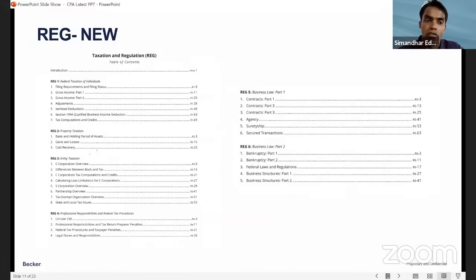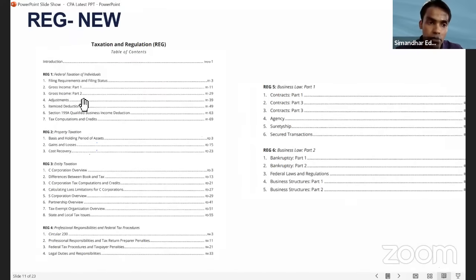Now see the content of REG, guys. REG 1, R1, R2. Previously in Becker's book, REG used to be 8 chapters. Now that has been reduced to 6 chapters completely. The law remains the same: Contract Act, agencies, suretyship, secured transactions, bankruptcy and all. That was one of the reasons why I was telling the old students not to buy new books, right? Because nothing has changed in regulation, to be honest. They have just removed the 2 chapters and reduced the content, right?